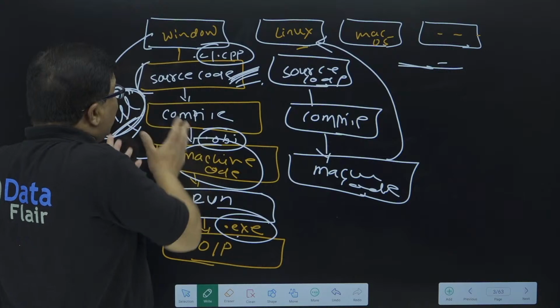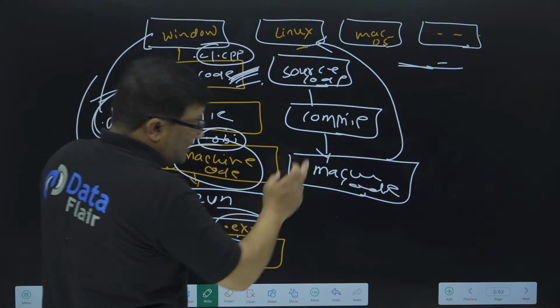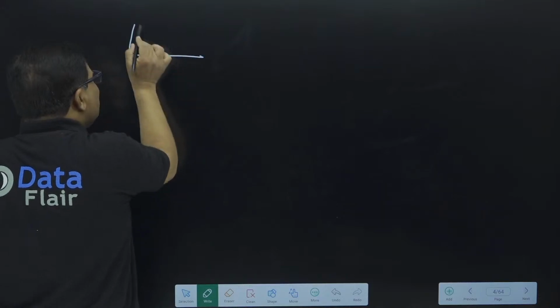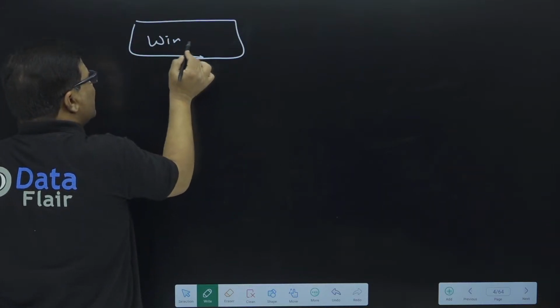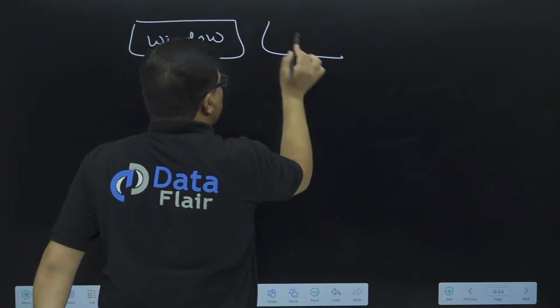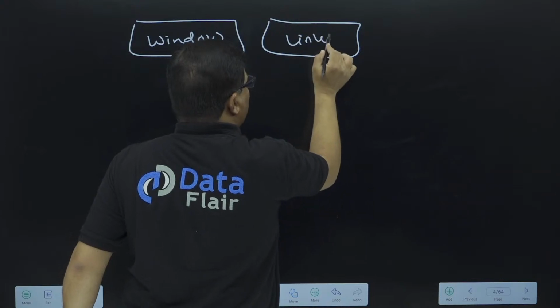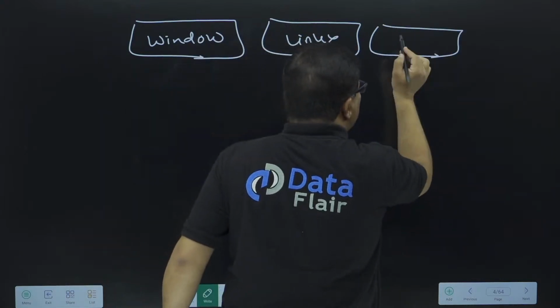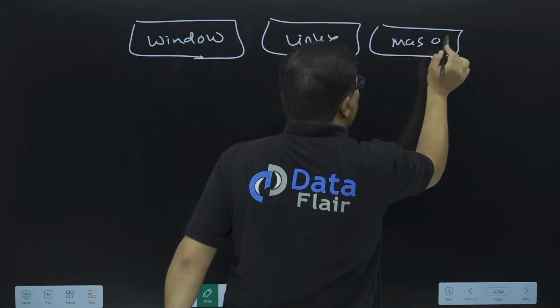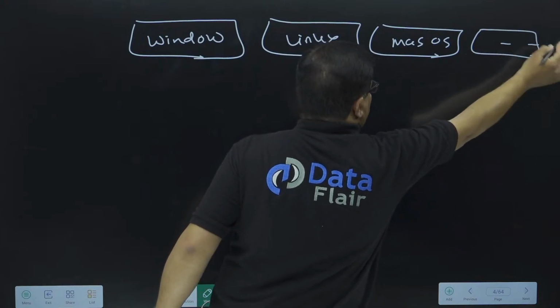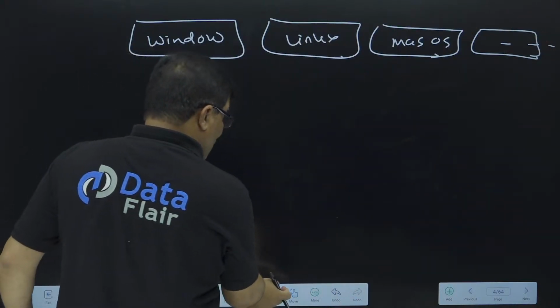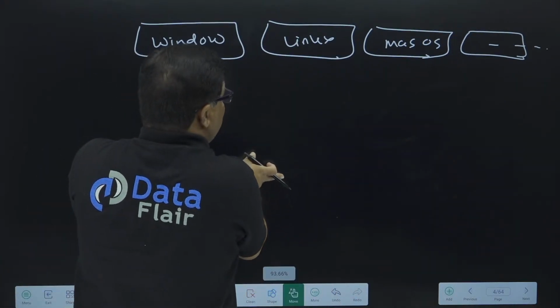So this is what platform dependency is. Now please be focused. We have different operating systems: Windows, Linux, and apart from Linux we have Unix and even Mac OS, and there are lots of other operating systems. Now let me show you how Java code is executed.